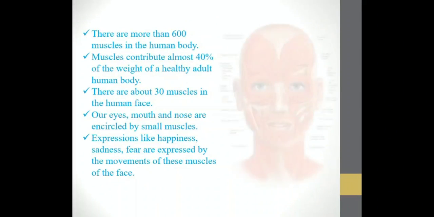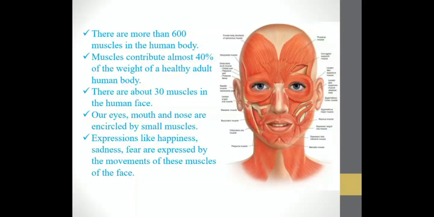Now, there are more than 600 muscles in the human body. So in your body, you have at least more than 600 muscles. You can imagine how many muscles are there in each individual's body. Muscles contribute almost 40% of the weight of a healthy adult human being. So 40% of your body's weight is taken by your muscles, and then your fats and all that is added.